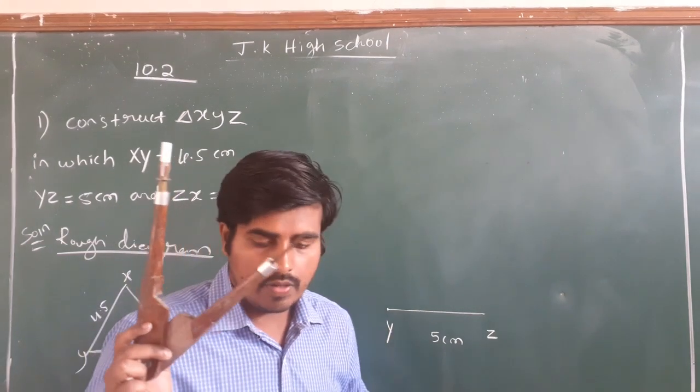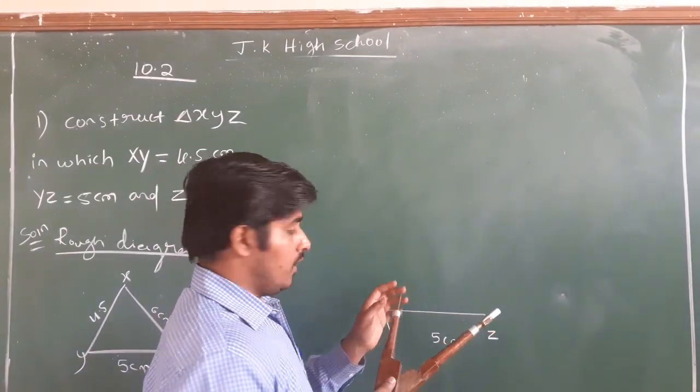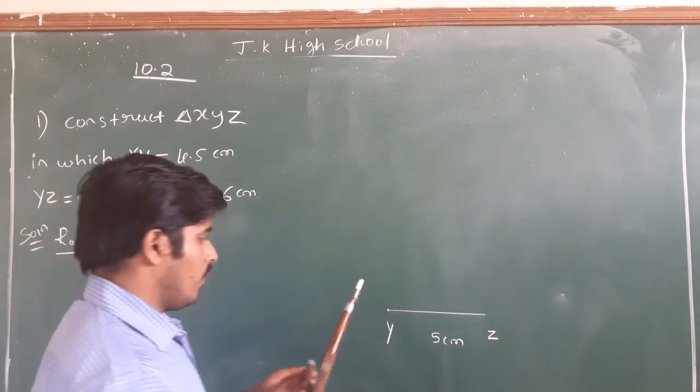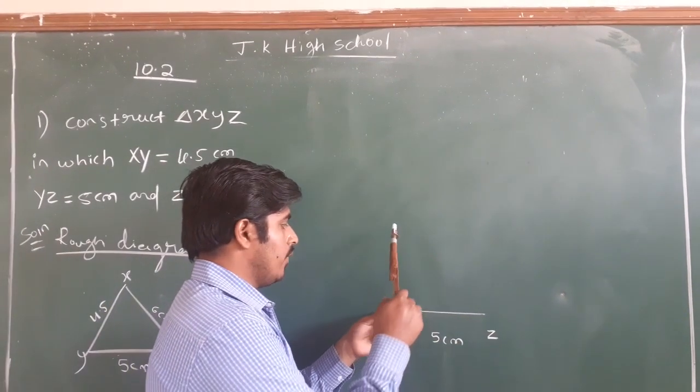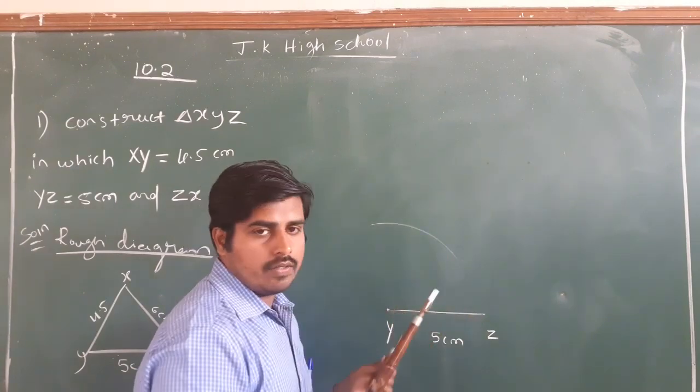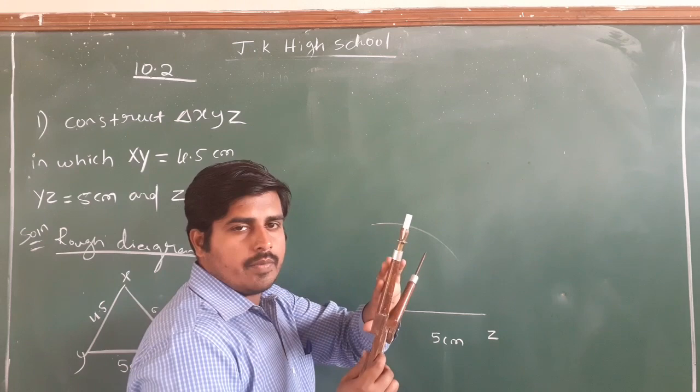Measure 4.5 centimeter in the compass and put the needle on Y. Since I am doing YX, put the needle on Y and make one arc here, an arc of 4.5 centimeter.